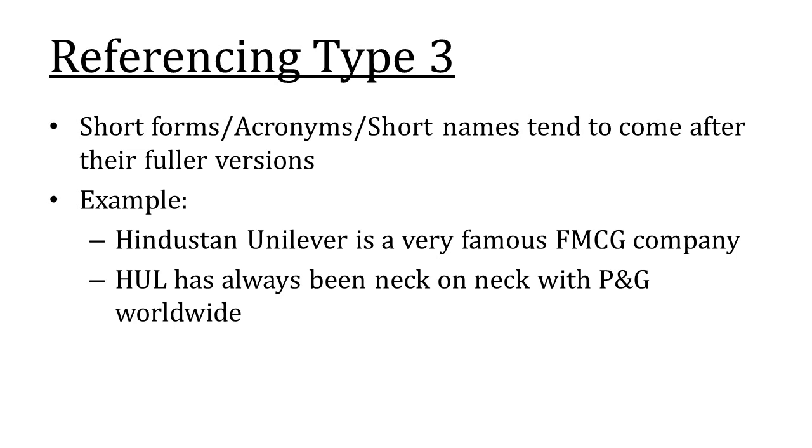Referencing type 3: Short forms, acronyms, short names tend to come after the fuller versions. If they come before the fuller versions, the reader will not be able to understand the meaning. For example, "Hindustan Unilever is a very famous FMCG company. HUL has always been neck and neck with P&G worldwide." Here, HUL is a short form for Hindustan Unilever. Since it's being used after the first statement, we very clearly know that HUL means Hindustan Unilever.